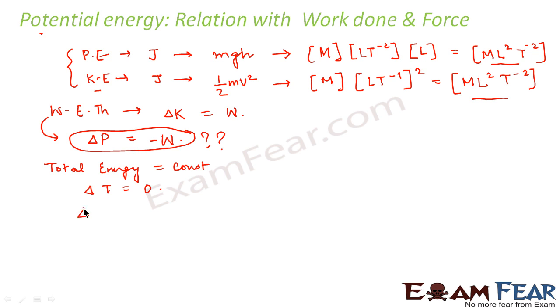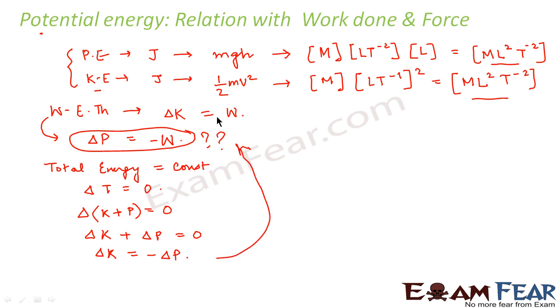Now this total energy, we can write as the sum of kinetic and potential energy. And this we can write as delta K, that is change in kinetic energy, plus change in potential energy is equal to 0. Or change in kinetic energy is equal to negative of change in potential energy. So from this we wrote this expression, that if change in kinetic energy is equal to work done, then change in potential energy will be negative of work done. So this is how potential energy is related to work done.